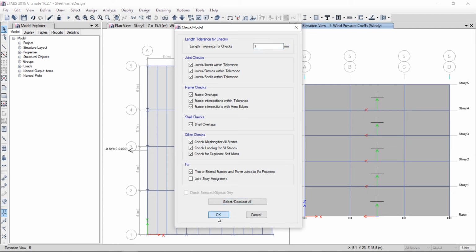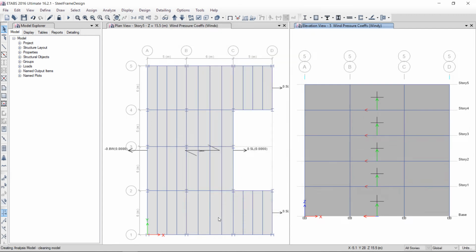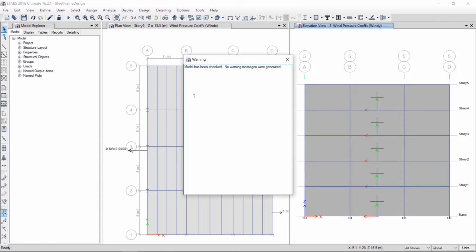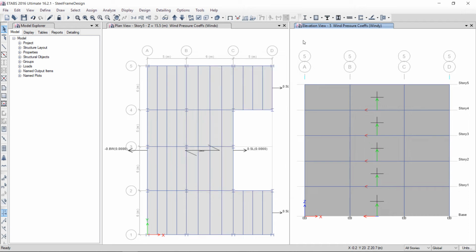Okay, select all. The software will check if any warning messages are present, meaning any overlapping. Okay, the model has been checked, no warning messages were generated. Okay, just click